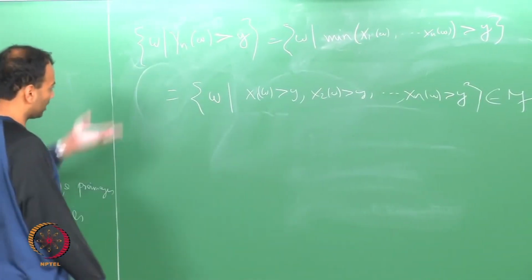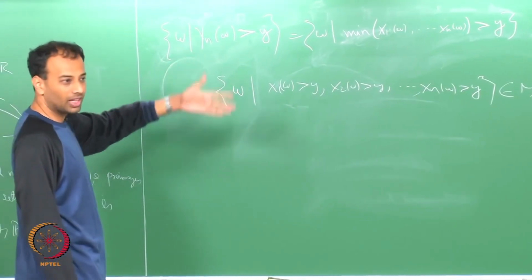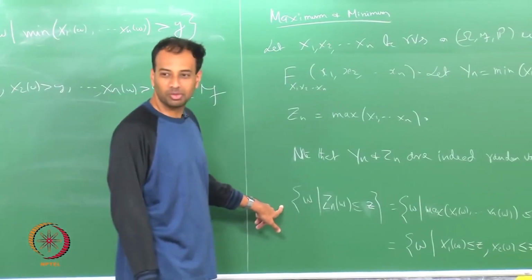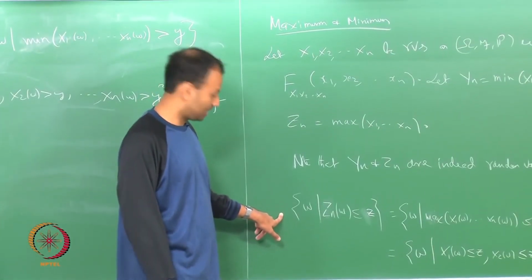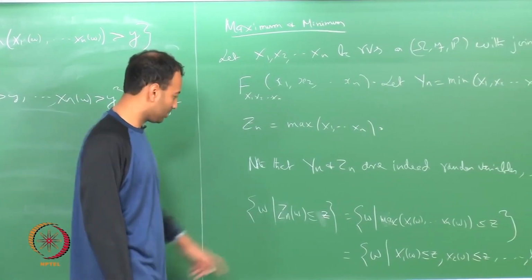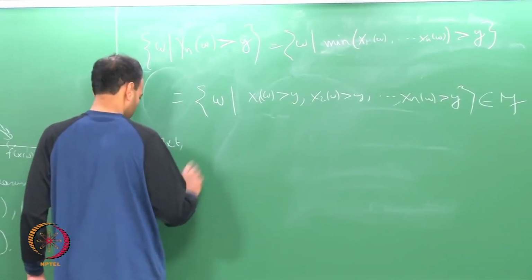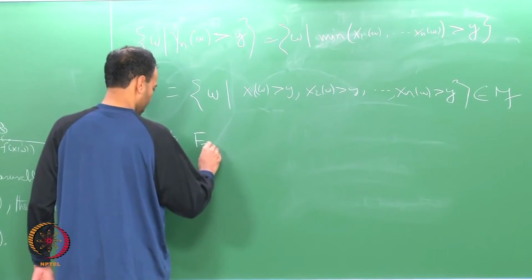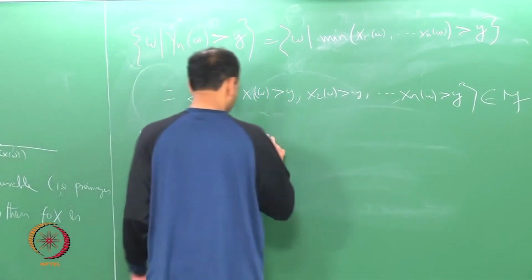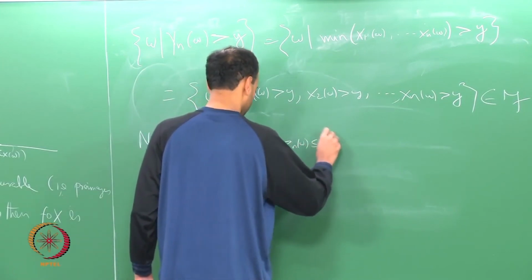So, actually these expressions themselves provide a very easy way to calculate the CDF. In fact, I know this is the event whose probability I am after, right. My CDF is after all the probability of this event, correct. So, next, F_{Z_n} of z will be equal to the probability of omega for which Z_n of omega is less than or equal to little z.